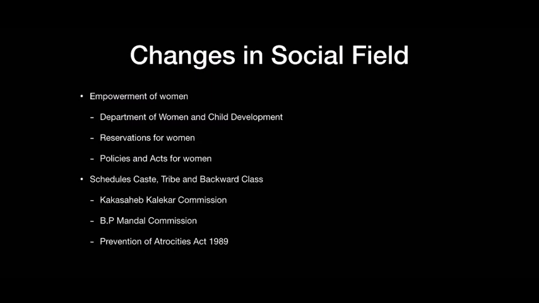Scheduled caste, tribe and backward classes. The Kakasaheb Kalelkar Commission was set up in 1953 to make recommendations to improve conditions of those parts of Indian society which were deprived of dignity and equal opportunity due to the caste system. B.P. Mandal Commission. In 1978, a commission was constituted under the chairmanship of B.P. Mandal to study the issue of backward classes.